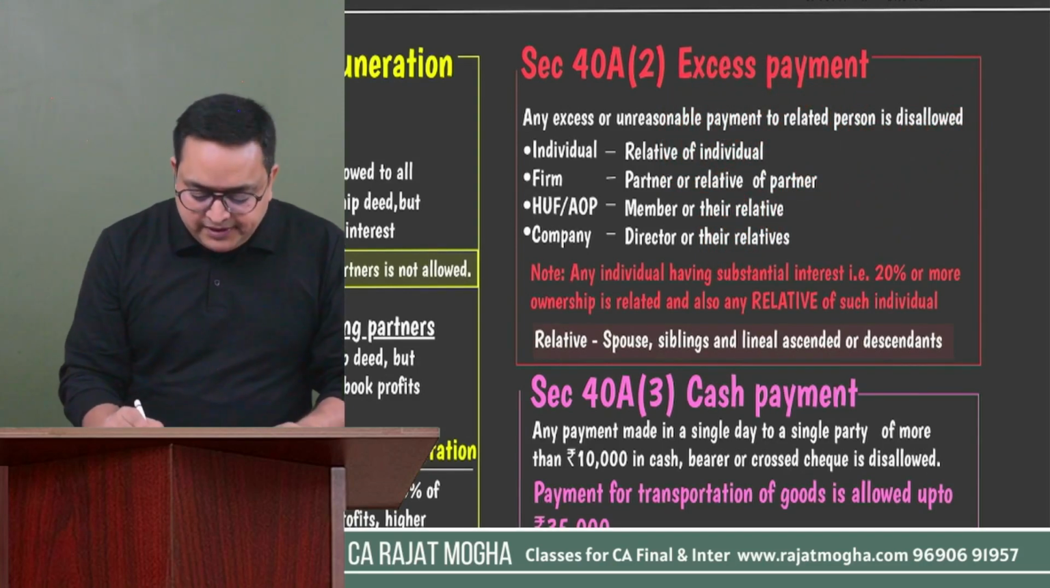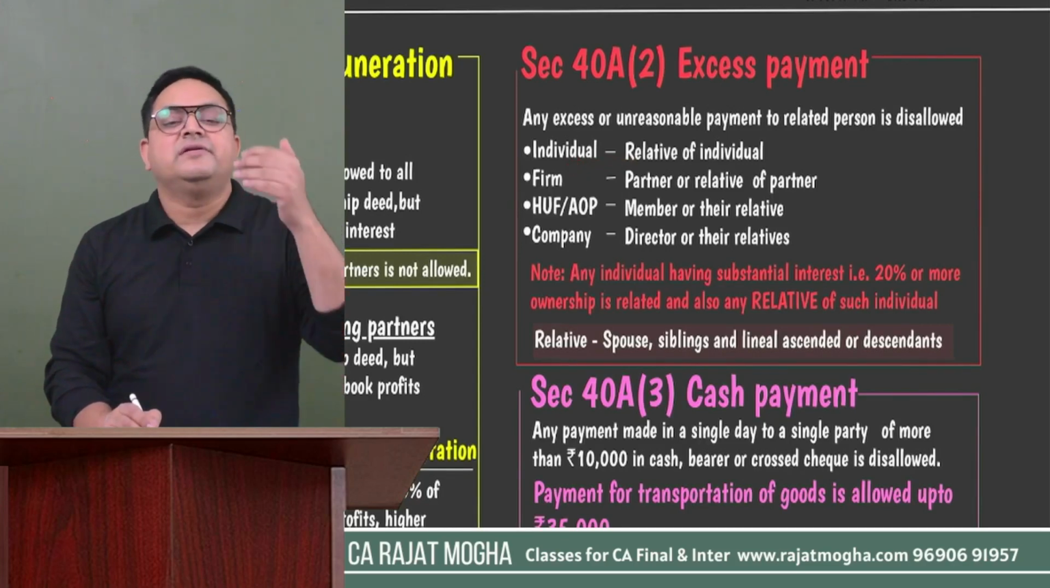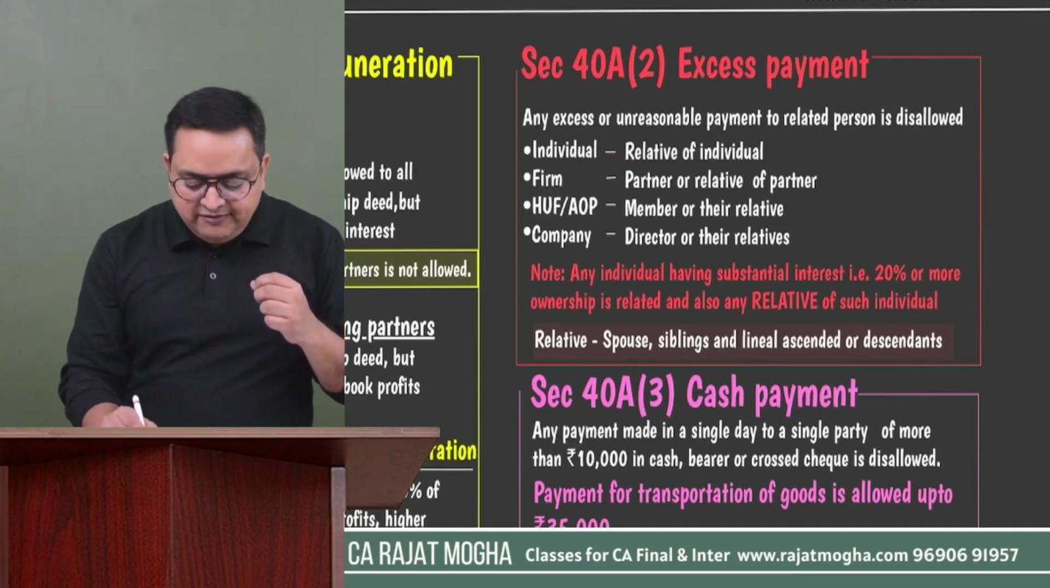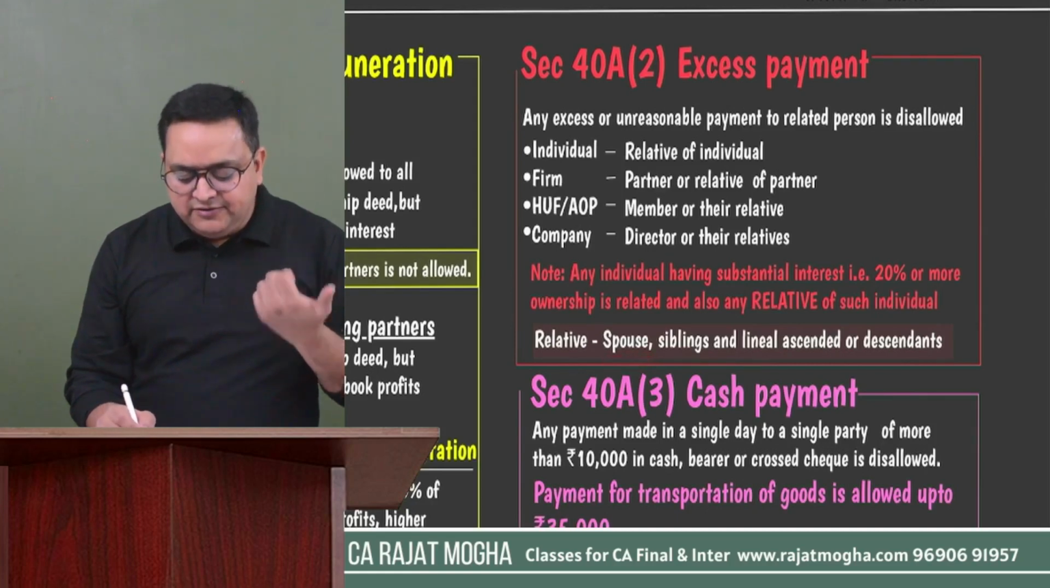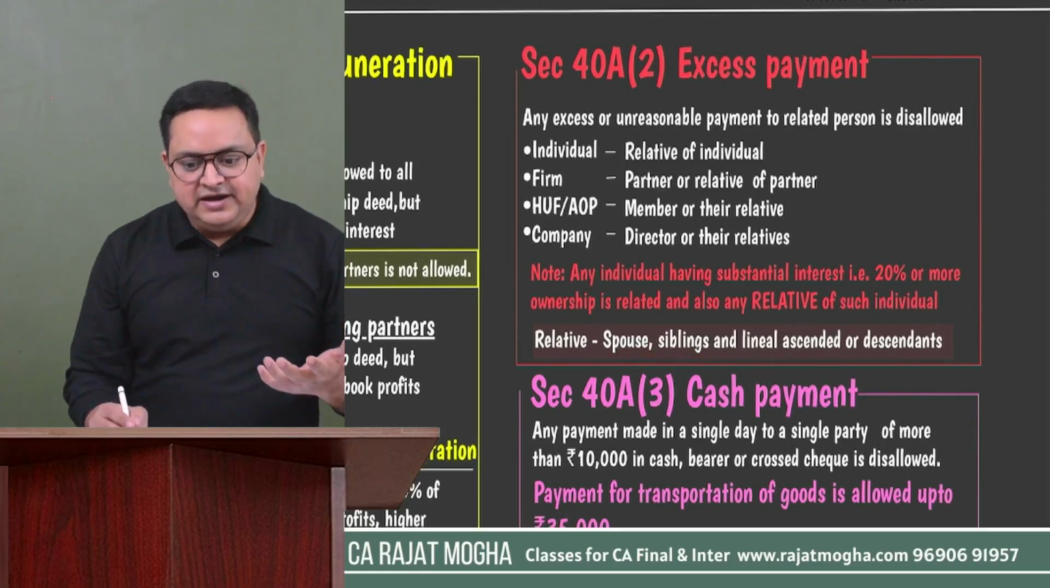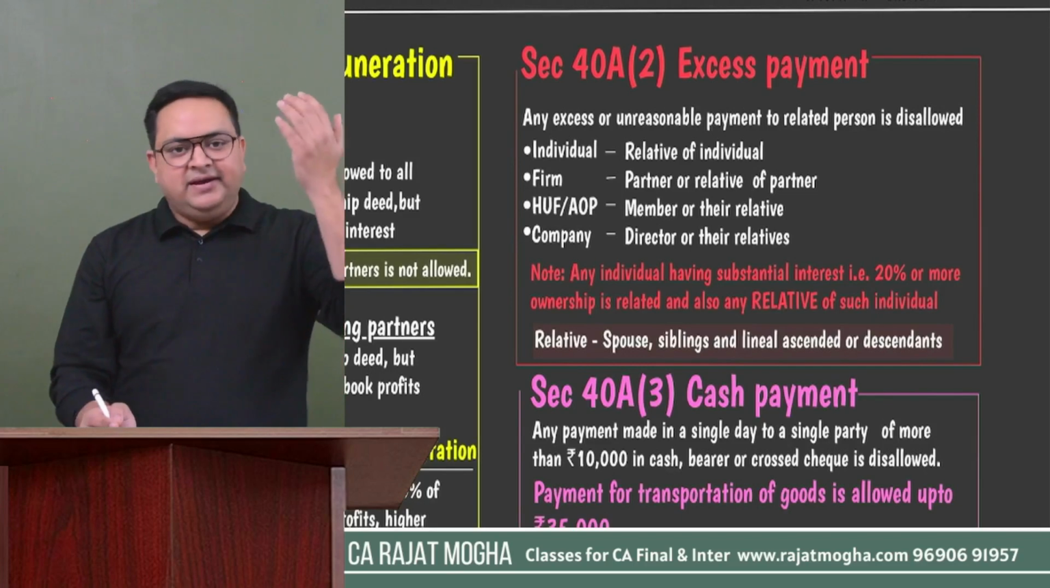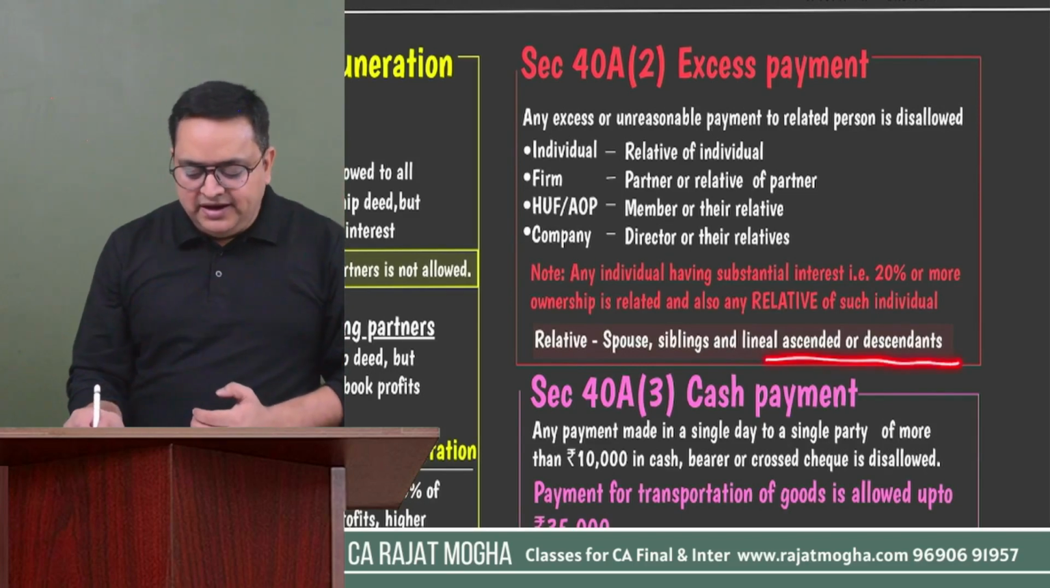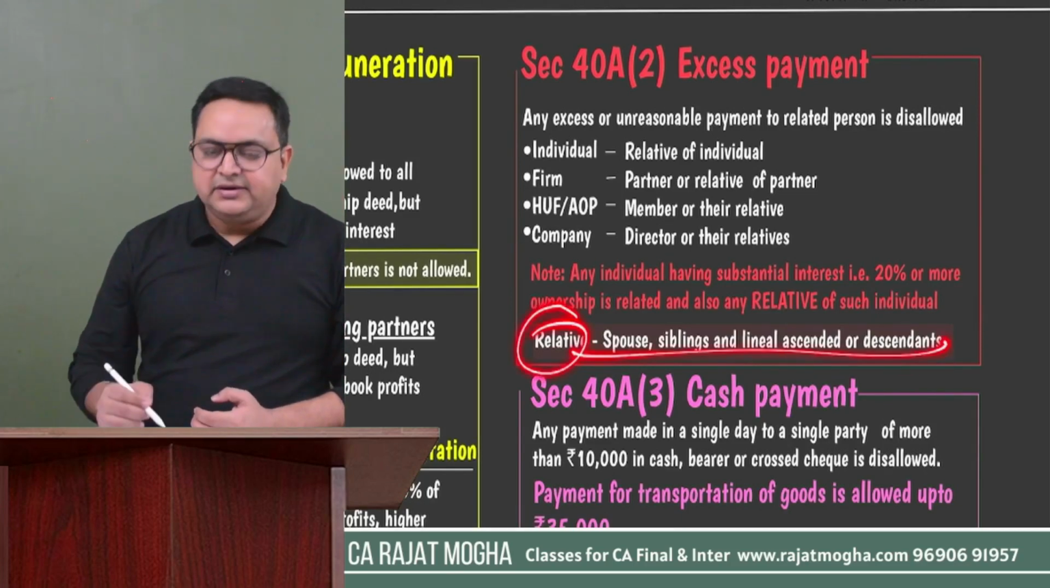So first of all, remember who is the related party. If the assessee is an individual, then the individual's relative is the related party. Relative here means the spouse of the individual, sibling, meaning brother or sister of the individual, or their parents, grandparents, children, grandchildren. That is, lineal ascendant or lineal descendant. So for an individual, these are the related parties.